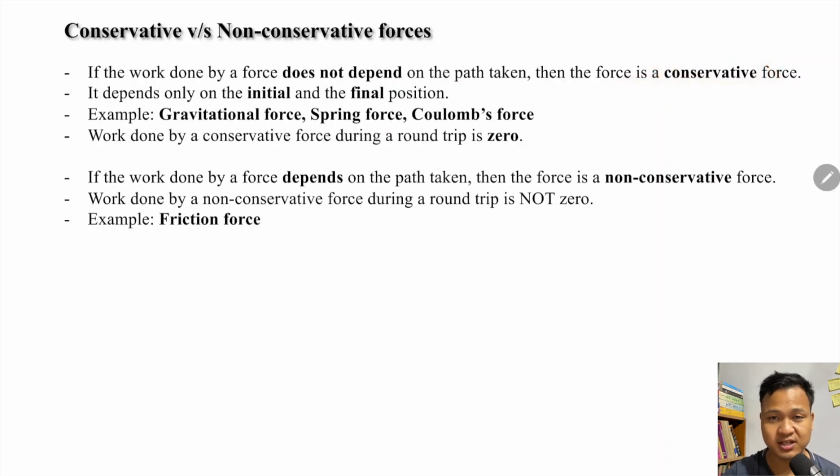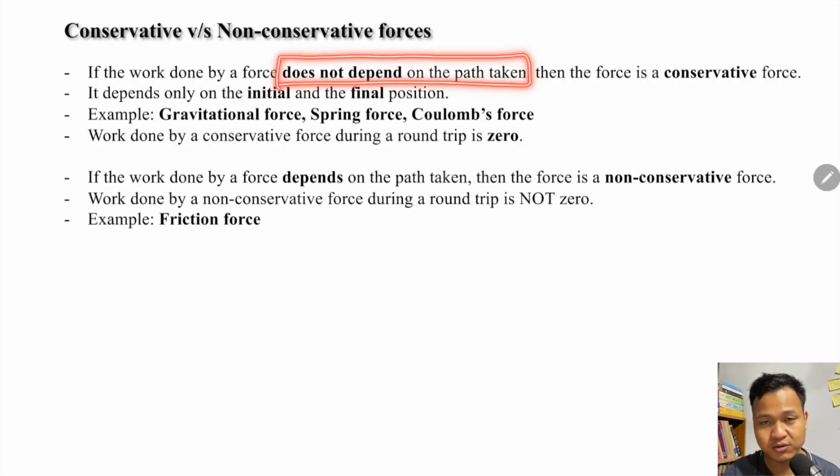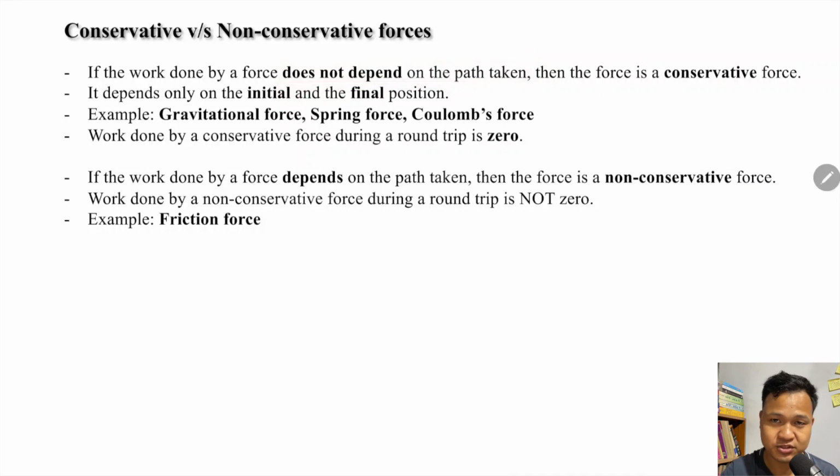There is also another definition. If the work done by a force in a round trip is 0, then that force is a conservative force. For a conservative force, the work done does not depend on the path taken. It depends only on the initial and the final position. So that type of force is called the conservative force.